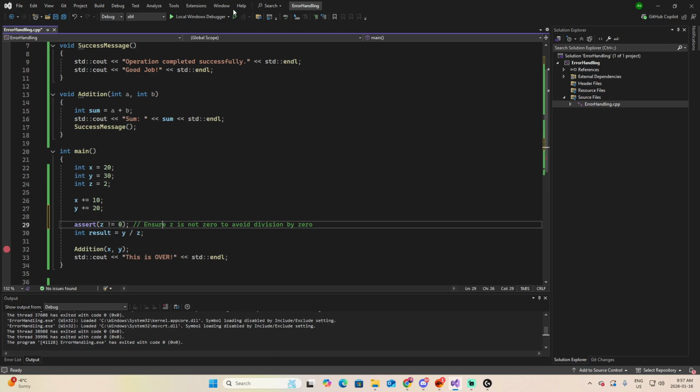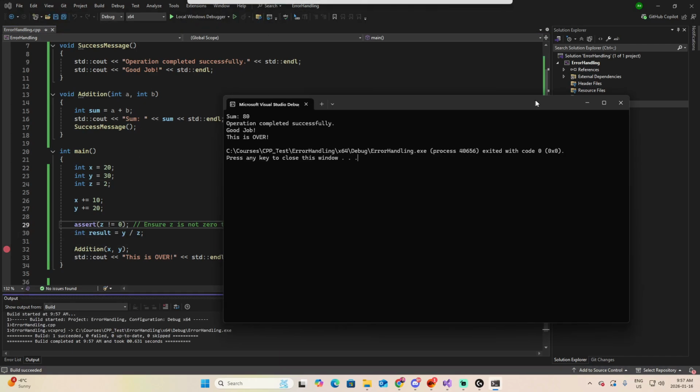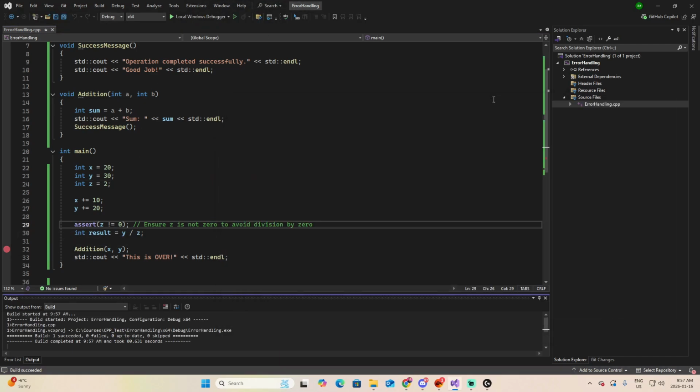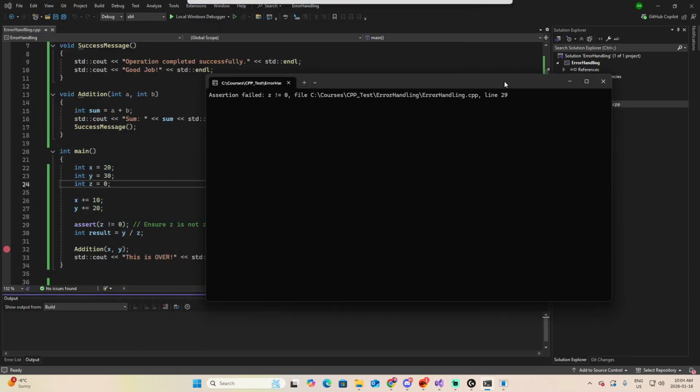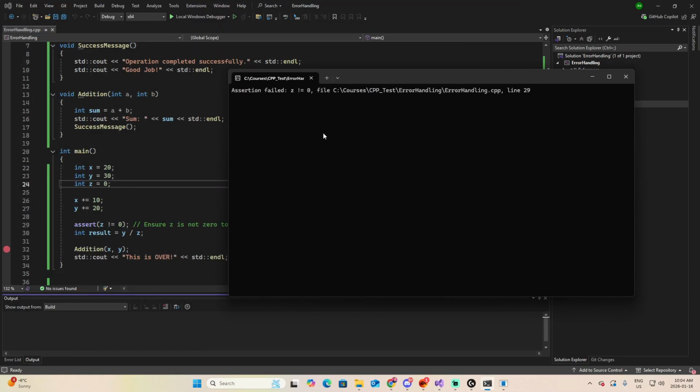So let's start first with this scenario. Everything worked smoothly. Now let's set z to 0. Let's run. We have an error, and you can see the assertion that failed: z is not different to 0, and it's telling you even the line where this happened, which is line 29. This assertion is not working. The assert does not fix the error, but it points you directly to the source of the bad logic.